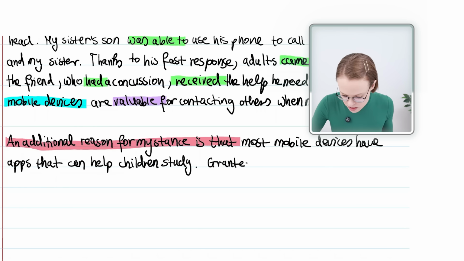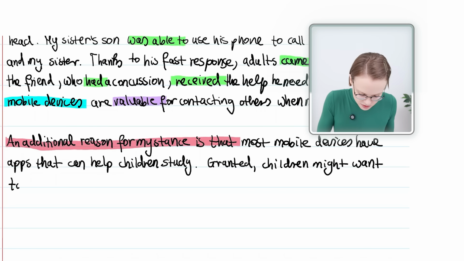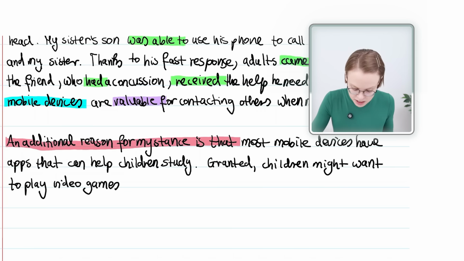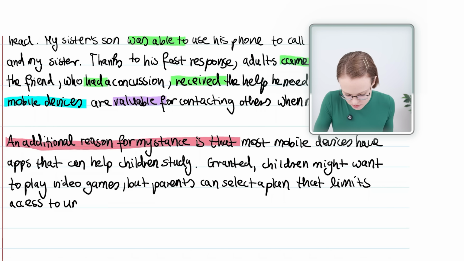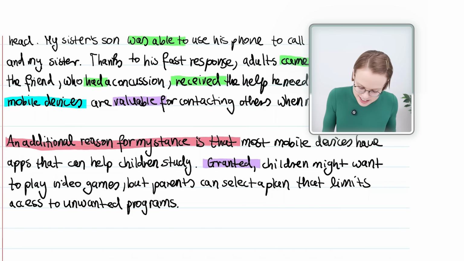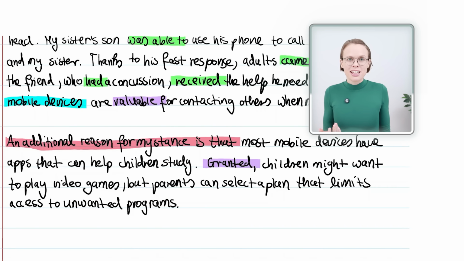Granted, children might want to play video games, but parents can select a plan that limits access to unwanted programs. Granted is a linking word. It means admittedly. Here I admit that children may want to play video games on their mobile phones, but parents can limit this. And so my reason that mobile phones are useful for children because they can use study apps is valid.